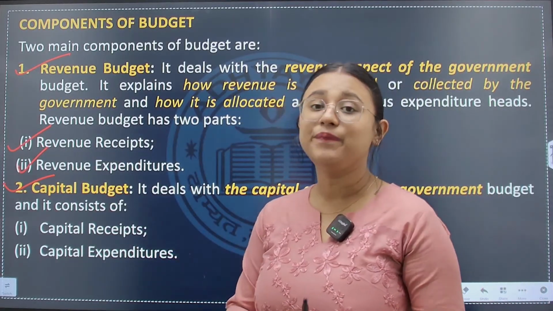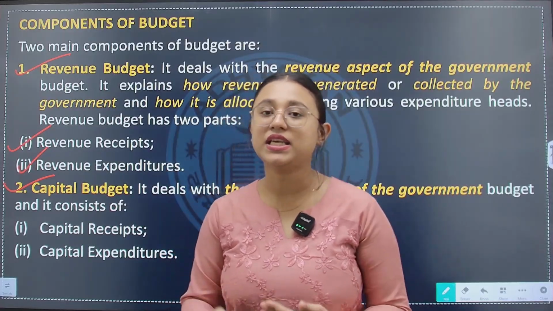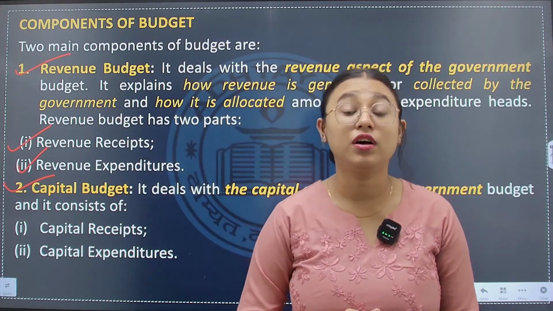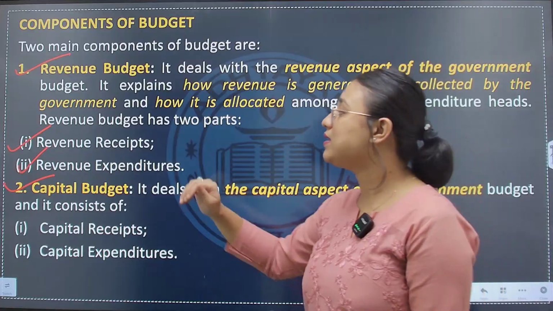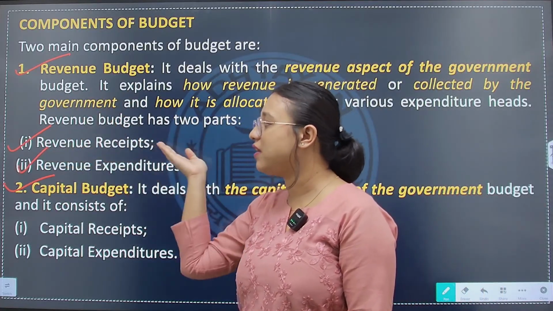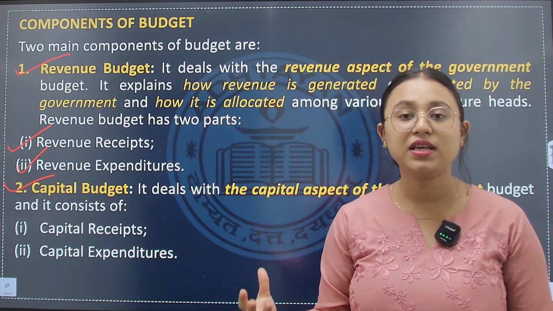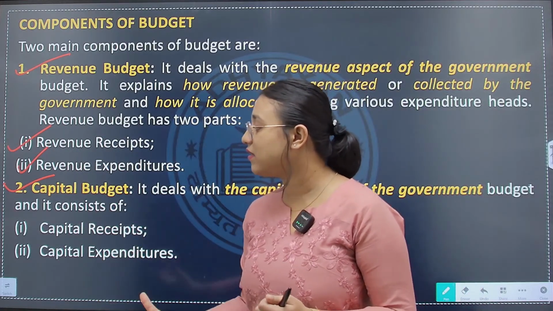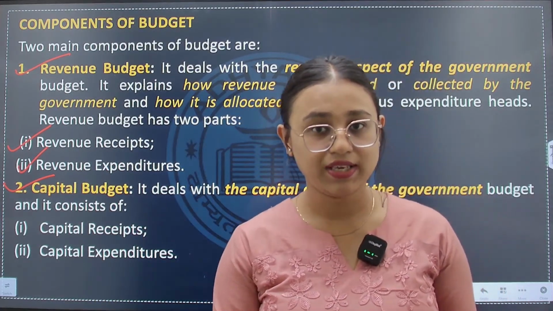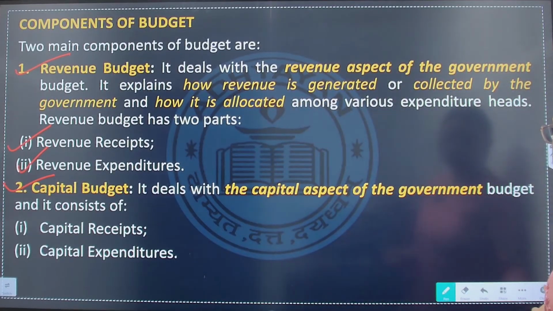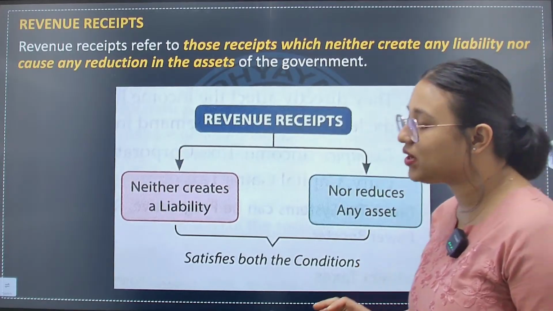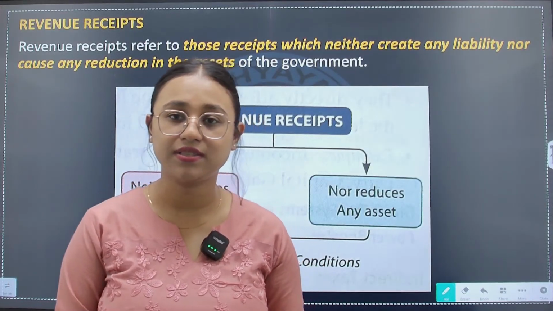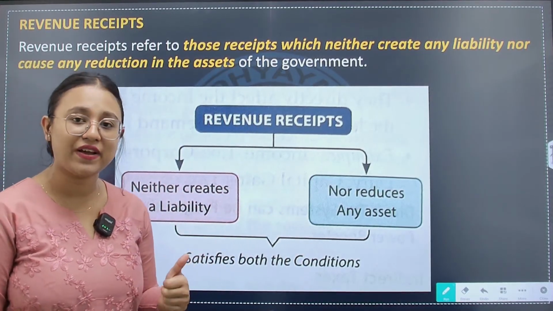Now, what we are going to discuss in today's class will be specific to revenue receipt and capital receipt, that is, how much the government receives as revenue and how much the government receives as capital receipt. Okay? So let's discuss first about revenue receipt. When we talk about revenue receipt, what is revenue receipt? Revenue receipt happens when there are two conditions, and both these conditions should be satisfied at the same time.